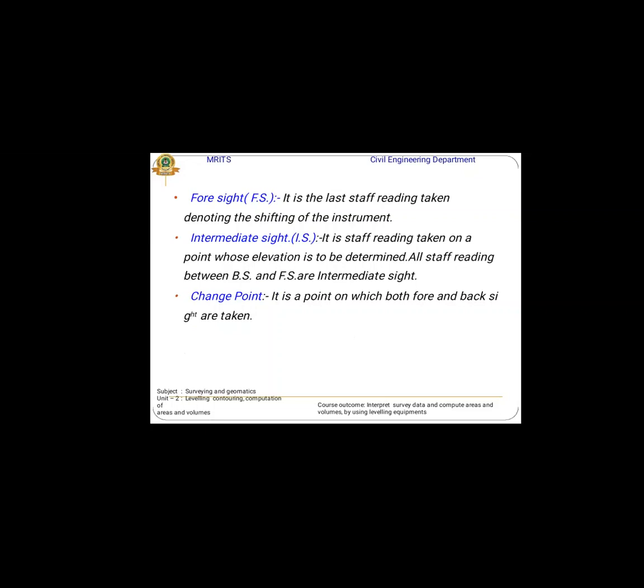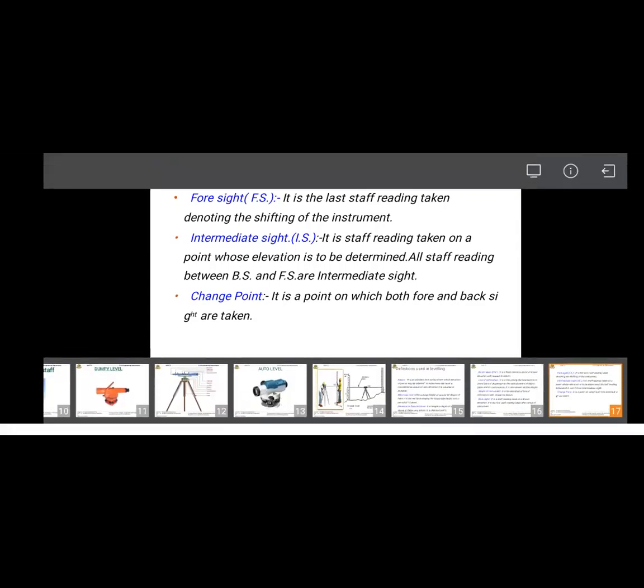Next, an intermediate sight is any reading between the first and last readings. A changing point means one point to another point: it is a point where both the foresight and backsight are taken. This is called the changing point.